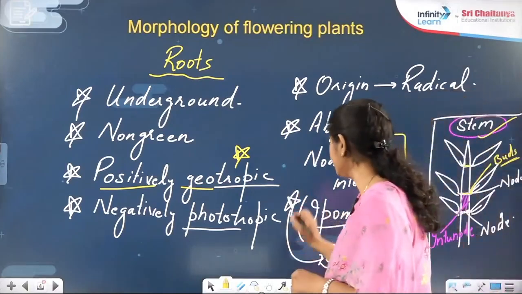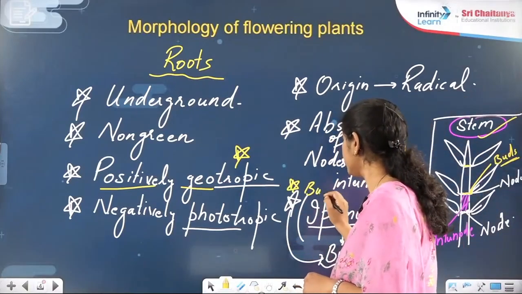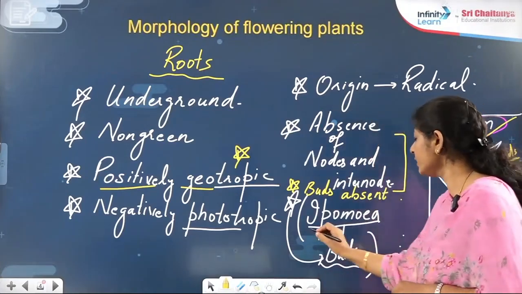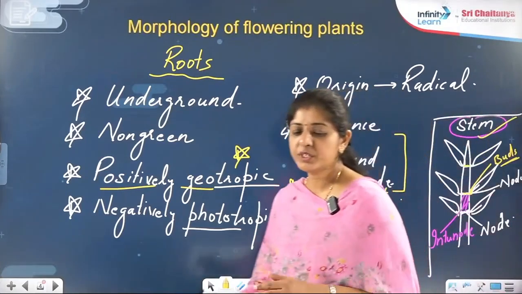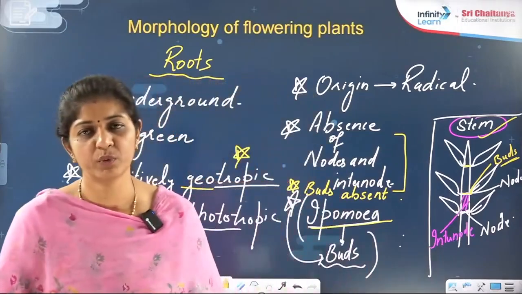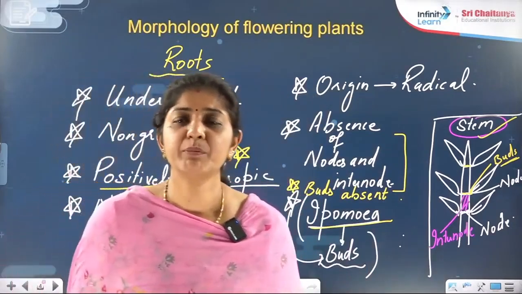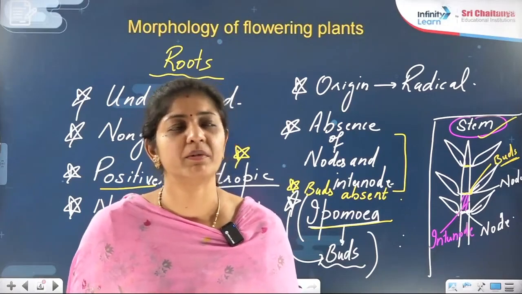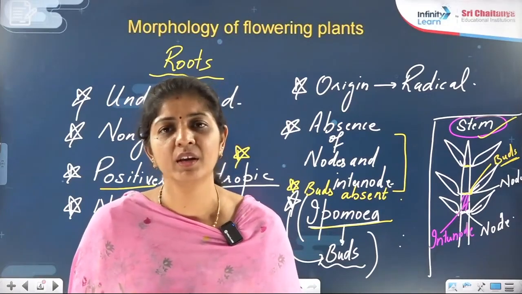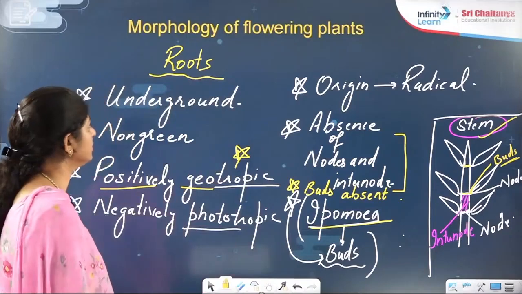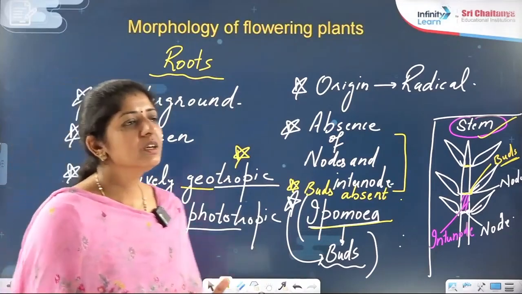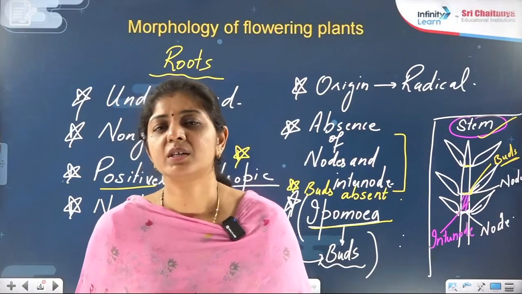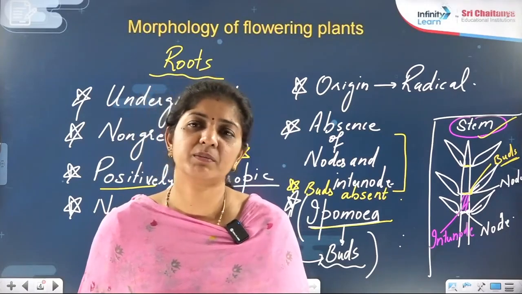So here can I write: buds are absent? But what exception have I given you here? Ipomoea, which has buds over there. This is an exception, right? And Ipomoea can sometimes be given to you in the options, a very common example in botany, right? So I hope you get the introduction. What are the roots? What is the origin of the root? The radicle part, right? The radicle part gives rise to the root system.